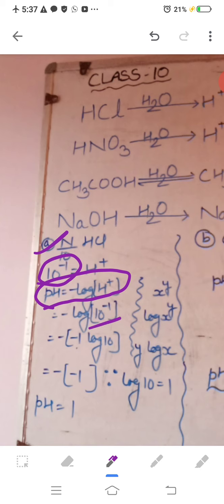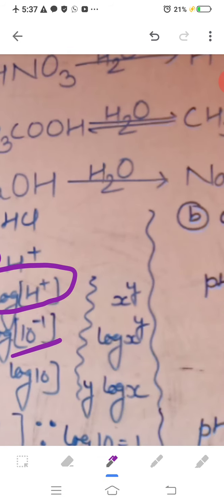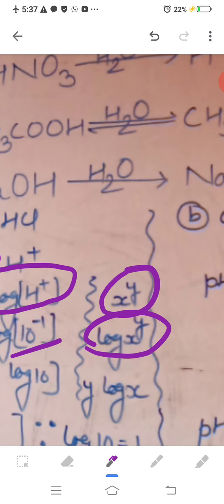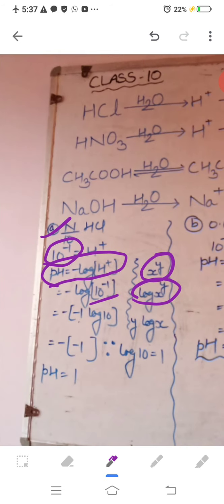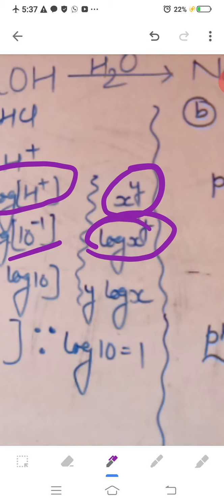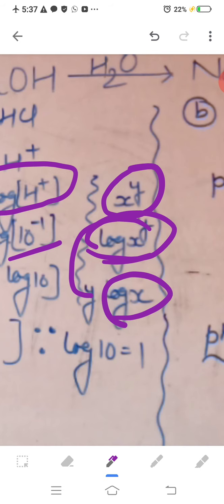Now how to get the log of 10 to the power minus 1? If we have to get the log of any number which has a power, like x to the y, which has a number y at its power, how do we get the log of that number? See here, log of x to the power y. How can we get it? Simply y, which is at the power, will come here, and we will get y times log of the base number, that is x. Here x is at the base.